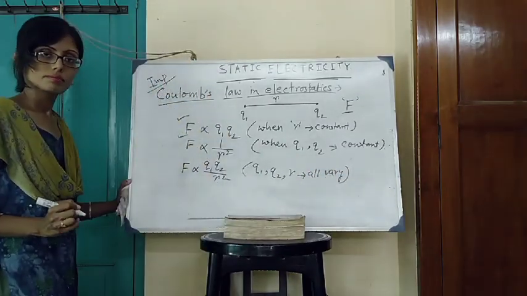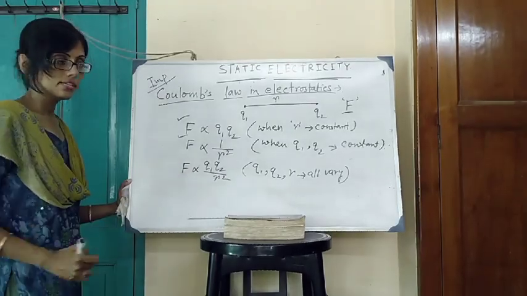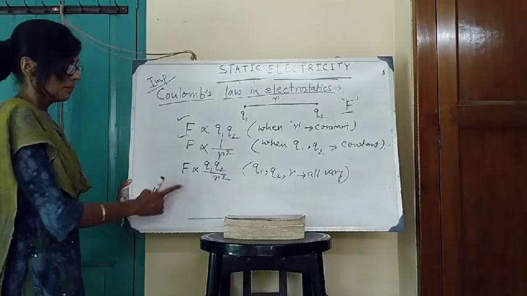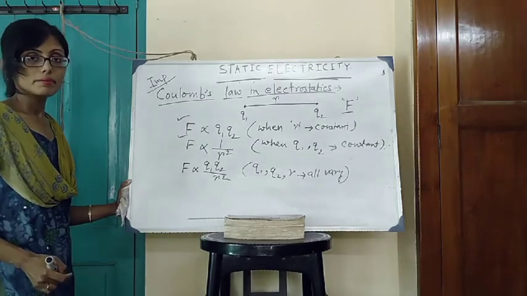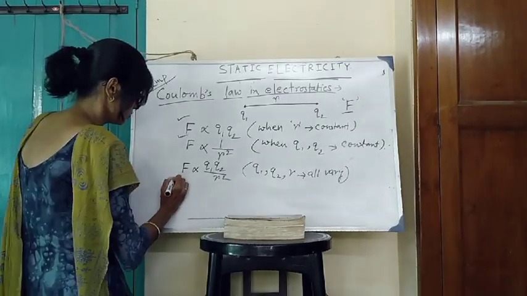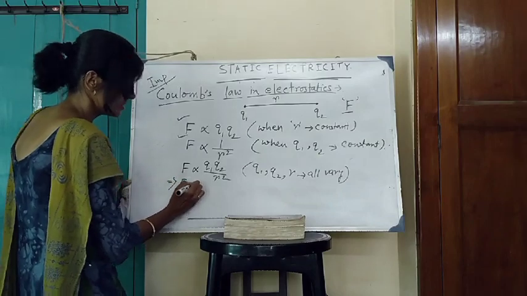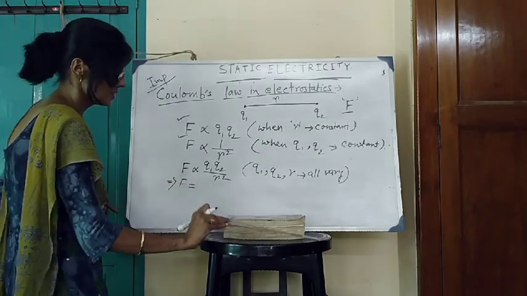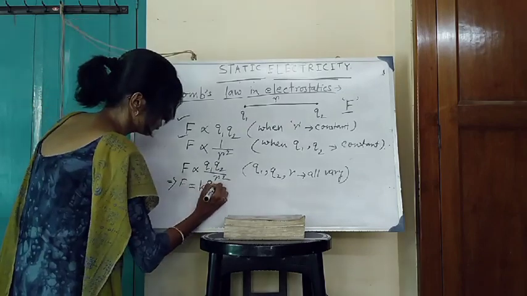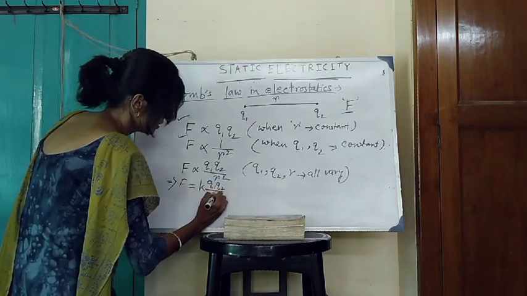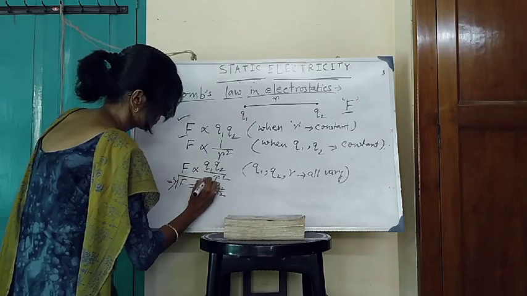Nothing is constant. Okay, proportional sign, we want to bring here an equal sign. What to do? Right hand side must be multiplied by a proportionality constant. So the next line will be F is equal to proportionality constant. Consider it as small k, k Q1 Q2 divided by r square.